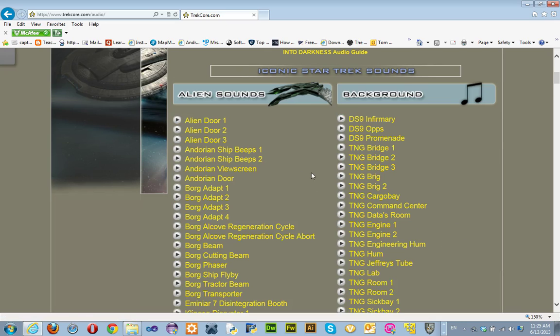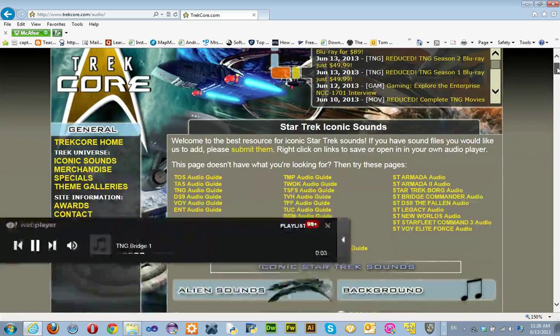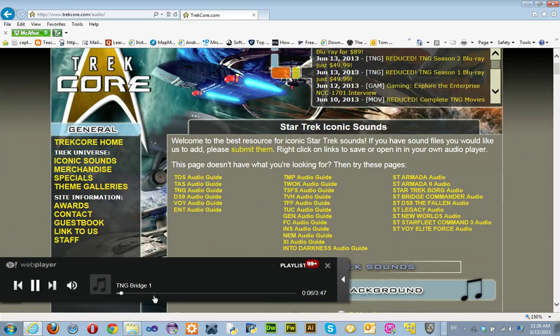But at the end of the day, you have all these sounds, and unfortunately, I'm wearing my Bluetooth device, so you won't be able to hear them right now. But if you go check it out yourself, there are a lot of free sites like this. If I was to choose to play one of these, like this Next Generation bridge sound, I'll try and play it for you with this web player. So, I actually hear it. Yeah, I hear it.